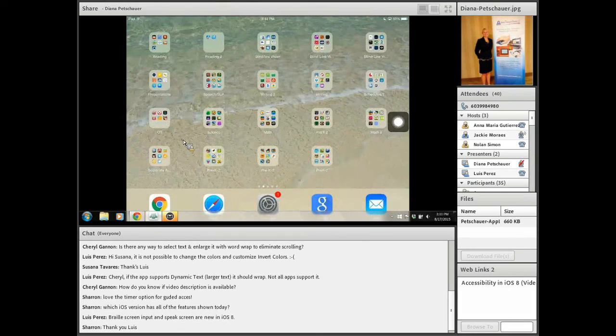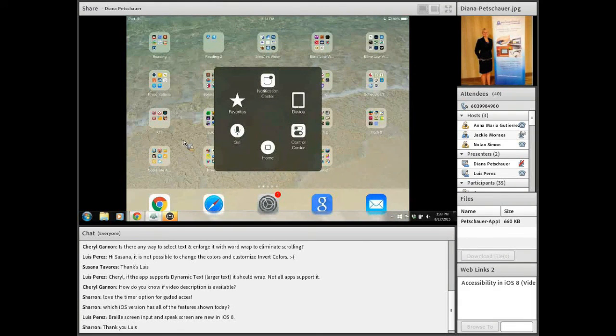And when you tap there, with a very light pressure tap or with a stylus, you see that you have access immediately to many things. If your home button is not accessible, you aren't able to press that home button, you can just tap home here and get right back to home. The control center, notification center, favorites that you have saved, and Siri.